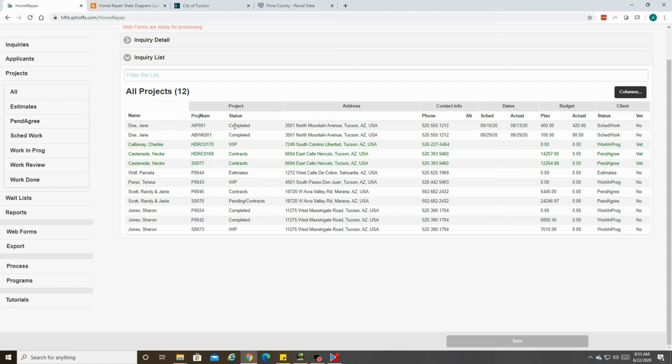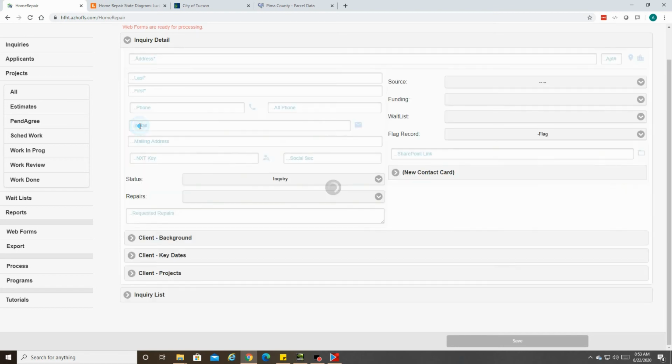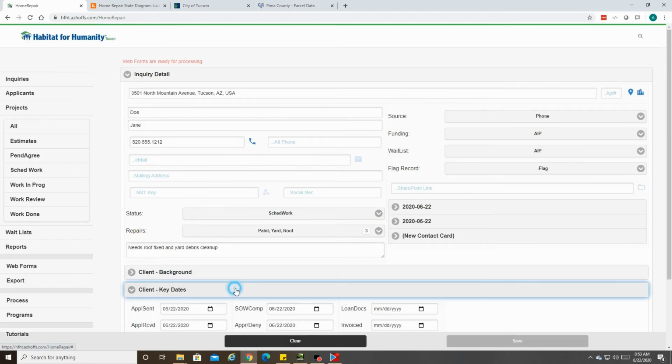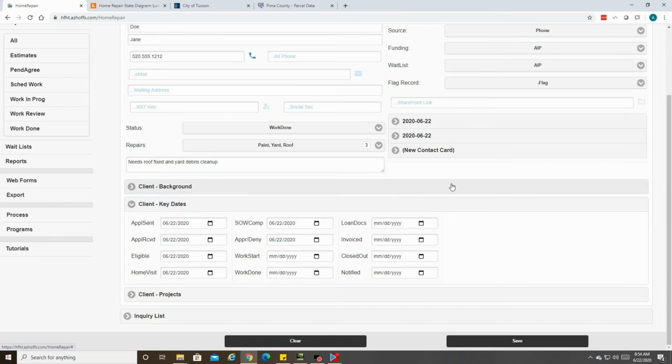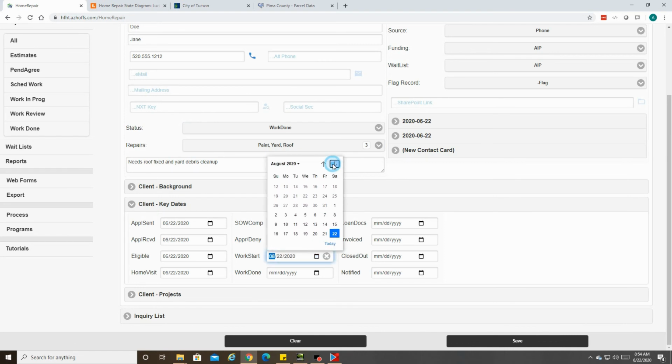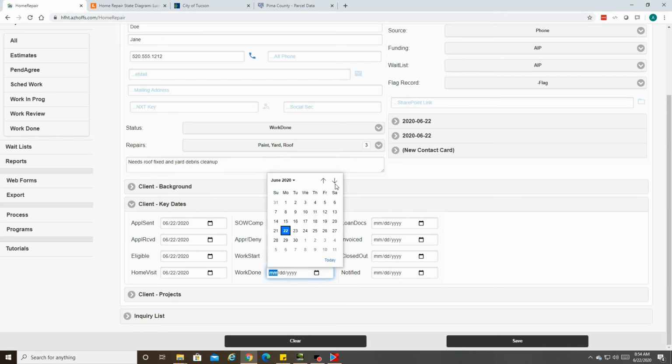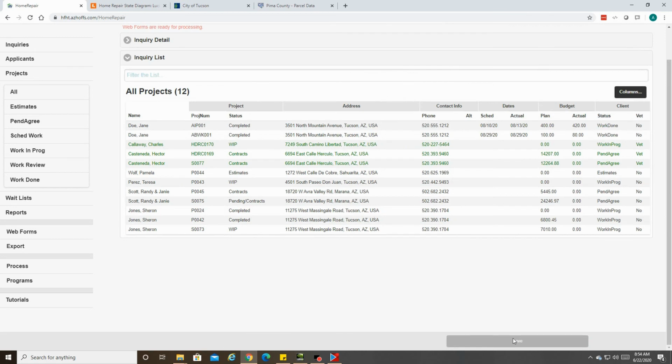Both projects have been completed, so now we need to complete the request. So let's reopen Jane's request. Update the status to work done, and then record the work start 8/13 of 20 and work done 9/15 of 20 key dates. Save the record.